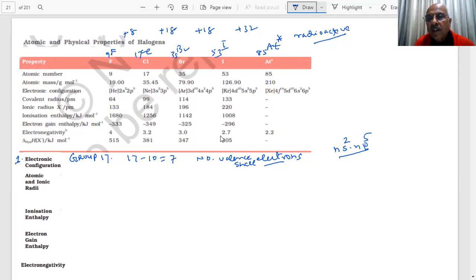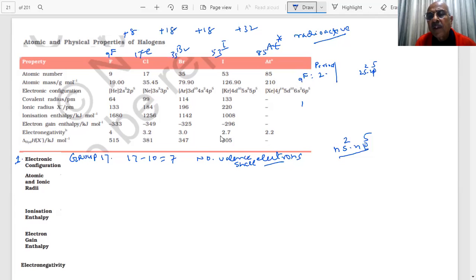Therefore, student, if I start with fluorine, the atomic number is 9. Which period is this? Second, right? So second period, which orbitals are there? 2s2, 2p5, n equal to 2.